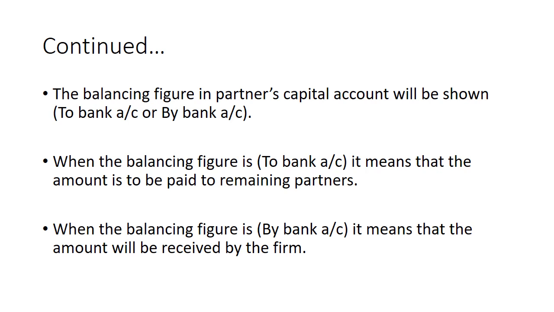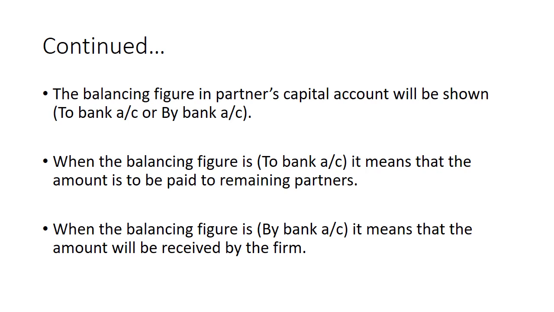Listen, you will prepare the partners capital account, and this to bank or by bank will be the balancing figure. When the balancing figure is to bank account, it means that the amount is to be paid to the remaining partners.